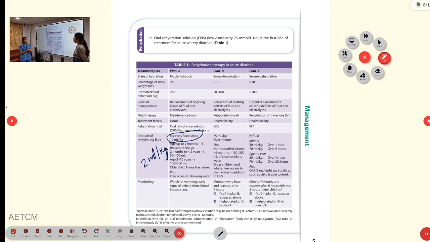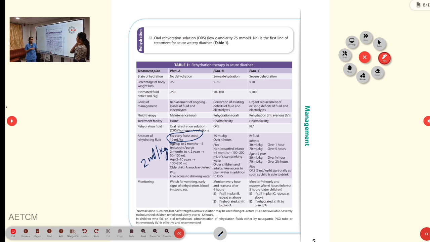So what are the different types of ORS? We have the new ORS sachets, in which glucose and sodium are of equal amount, 75 millimoles per liter. Then we have potassium, which is 20, chloride, which is 65, and citrate of 10. These are the compositions of ORS. If we are making it at home, we can take 1 glass of water, add 1 teaspoon of sugar and 1 pinch of salt, and this should be used within 24 hours. After 24 hours it should be discarded.